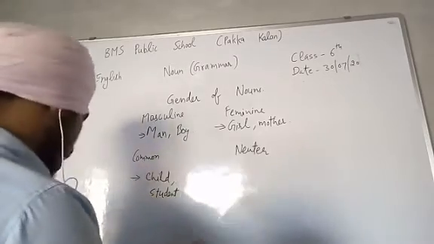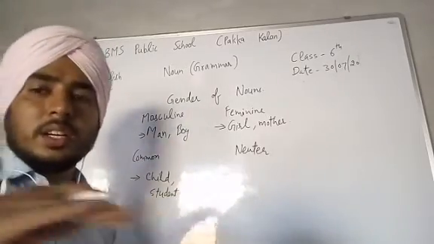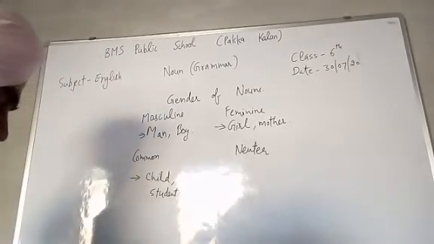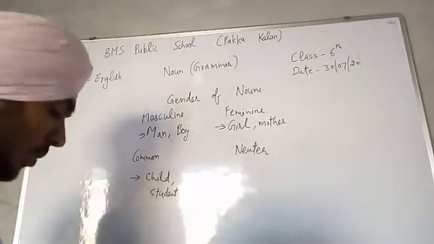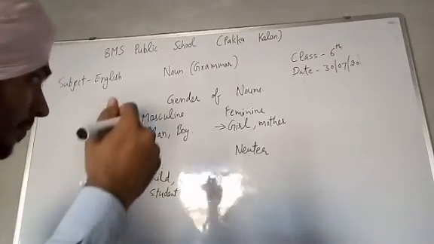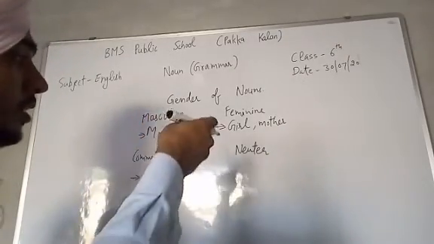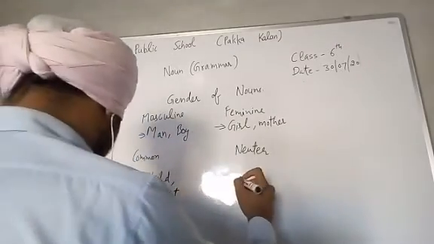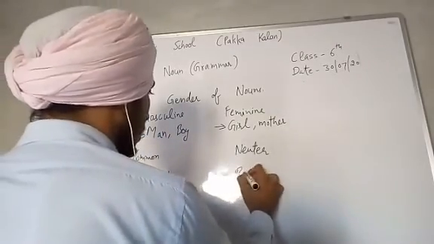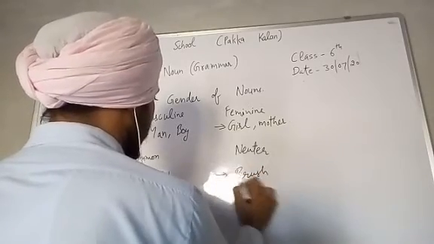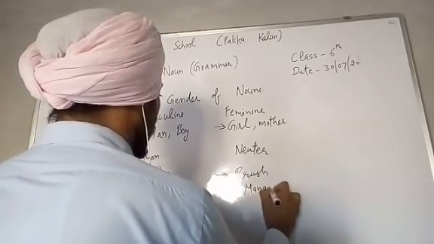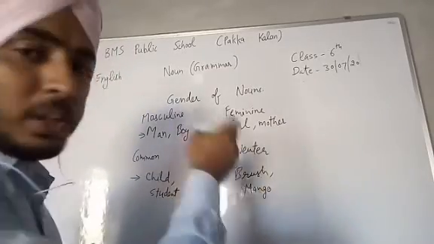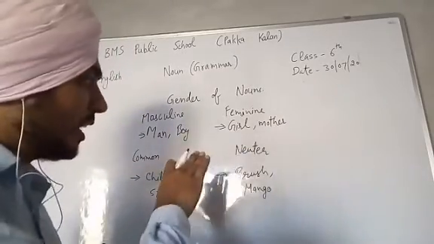Next is neuter. Neuter is the name of that thing which is not male, not female. We can say it is neutral. Those are known as neuter nouns or neuter gender. Okay. So examples are brush, mango. Brush is not a male, not a female, so it is neutral. Mango is not a male, not a female, so it is neutral.